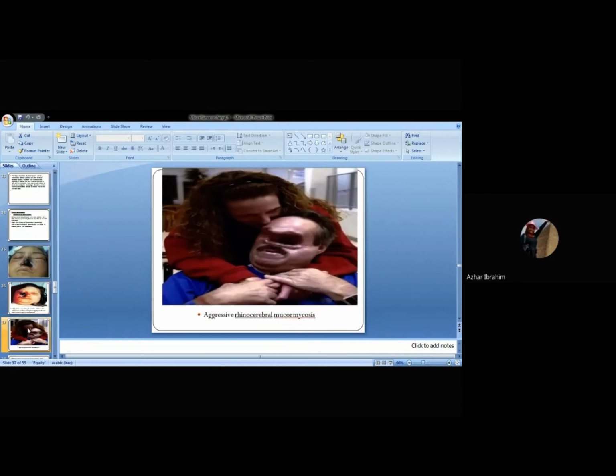She was unable to open her right eye, of course, upon admission. This is aggressive rhinocerebral mucormycosis. This is the aggressive one. So why is it aggressive? Because in the beginning there is infection, then ischemia, then sloughing. Later on, we will know. You find this patient lost his eye and even his nose.